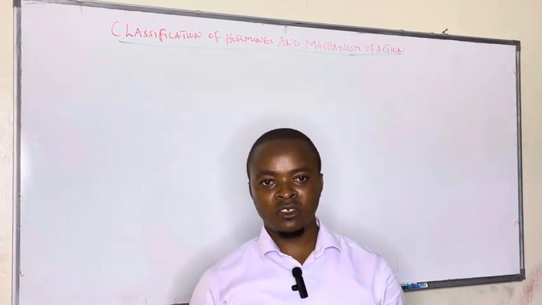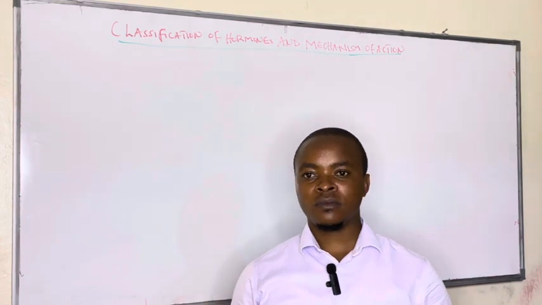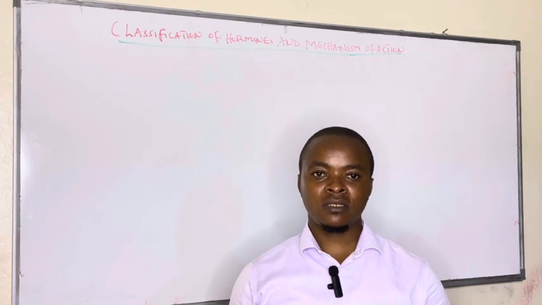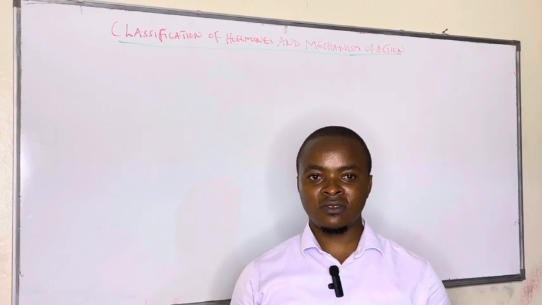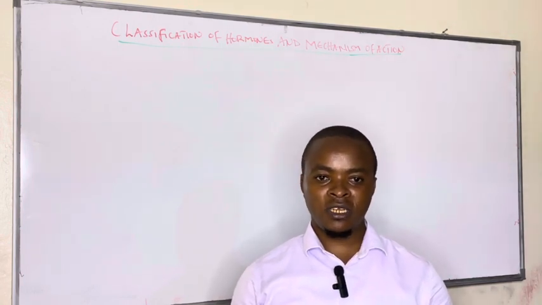In the previous videos, we have looked at different endocrine glands in the body. We have continued to see how the hypothalamus controls the anterior pituitary. We have seen different axes. And in this session, we want to look at classification and the mechanism of action of hormones.